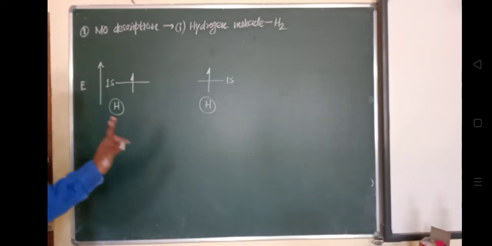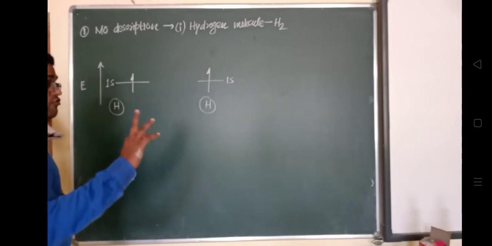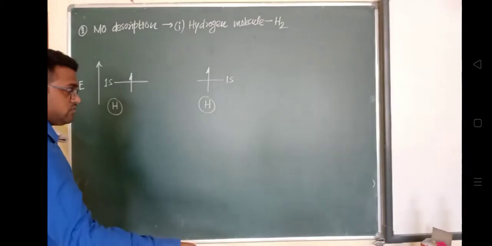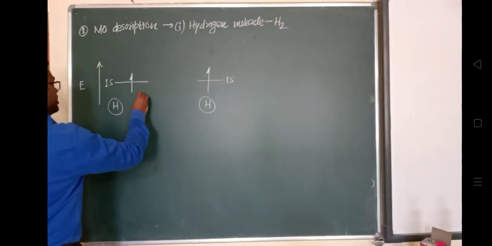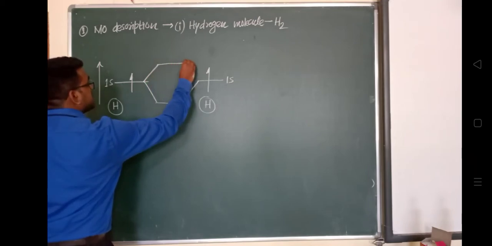When they get combined, there may be two chances, as per atomic orbitals. One, when both wave functions get added, and the other, when both wave functions get subtracted.